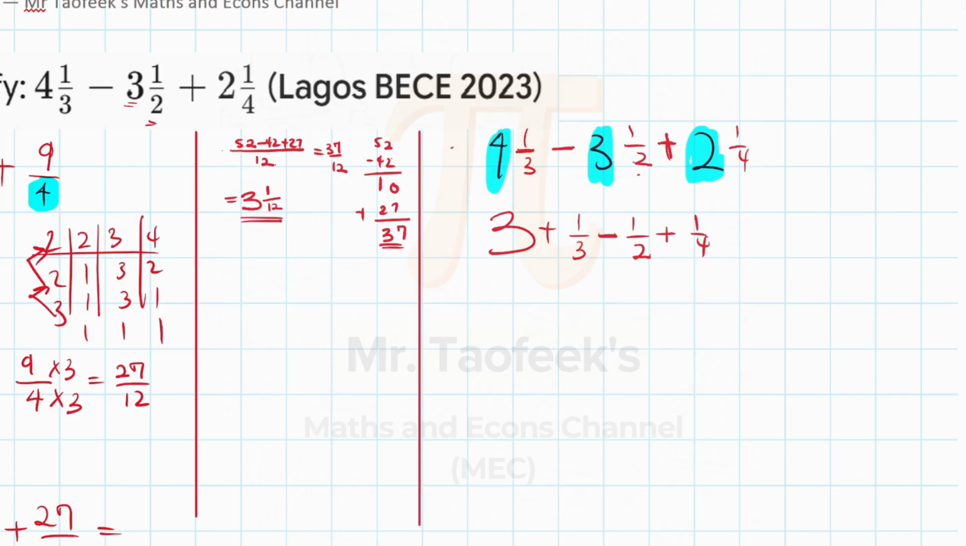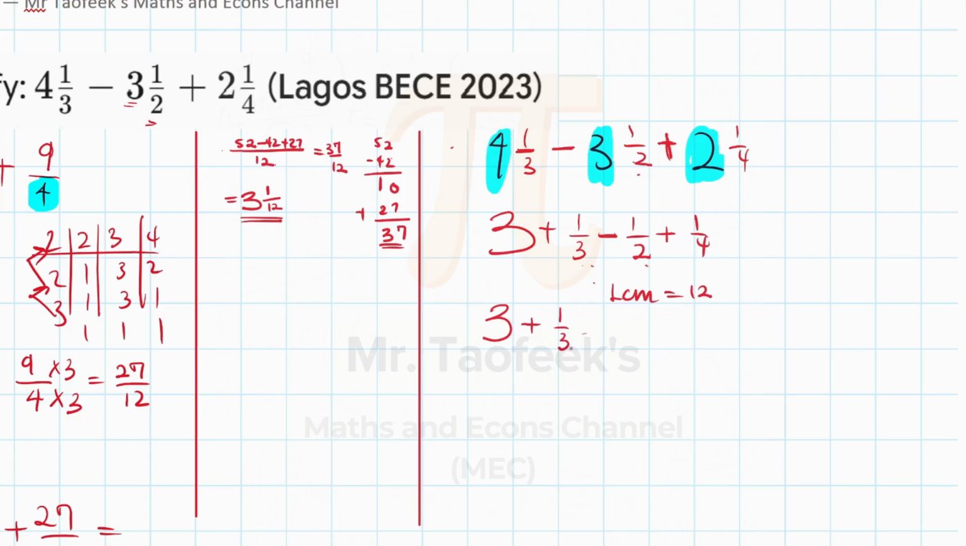So now what you have to do is add and subtract this. So at the end of the day, you still have to do the method we did earlier. So we have 3 plus. So everything, the LCM of 3, 2, and 4 is still going to be 12. So 1 over 3.